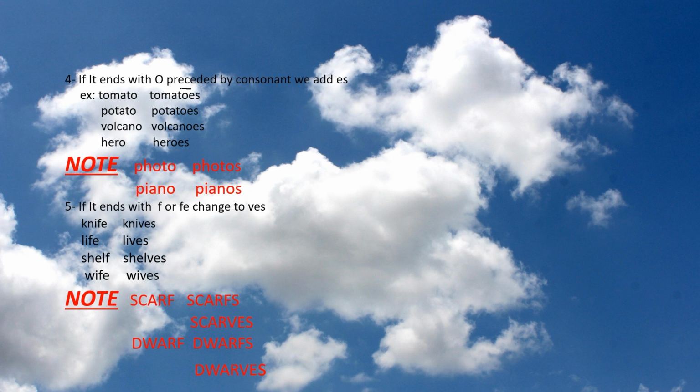Okay. Point number 5. If it ends with f or fe, change it to ves. Like knife, it ends with fe, we'll omit fe and add ves. Life, the same. Shelf, it ends with f, we'll omit f and add ves. Wife, wives, we'll omit fe and add ves.